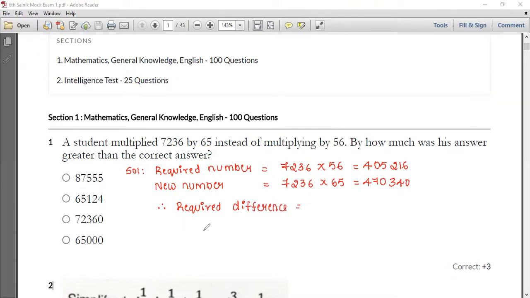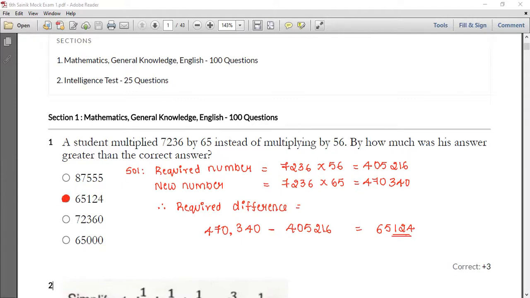will be equal to just minus those numbers, that is 4,70,340 minus 4,05,216. So when you're going to subtract these two numbers, you are going to get the answer of 65,124, and this is your correct answer. That means you have to mark your option 2. So option 2 is the correct answer.